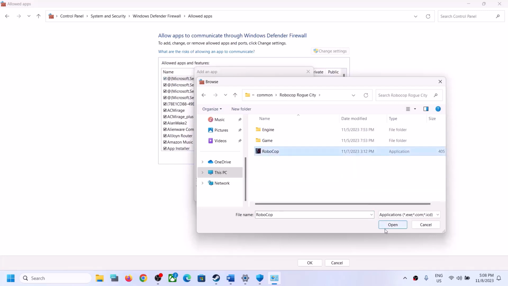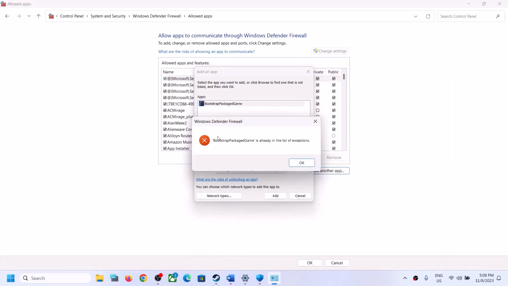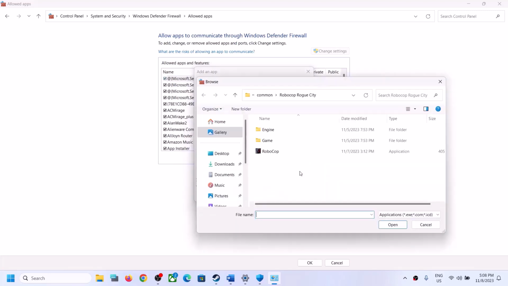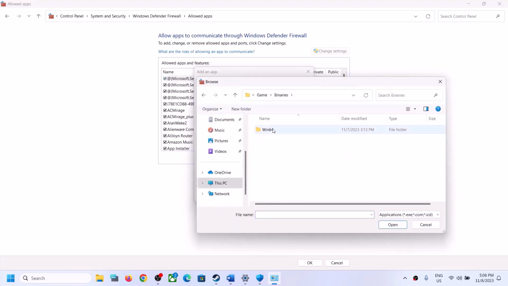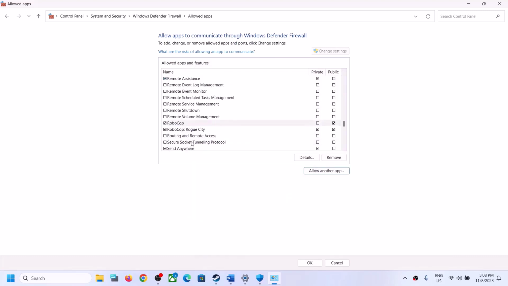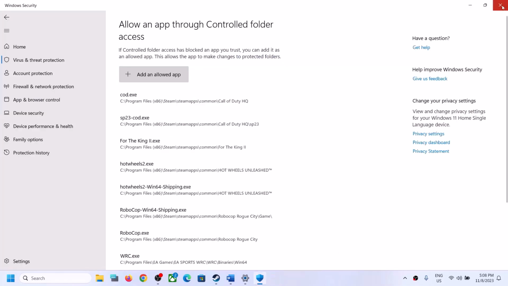And then select the game exe file, click on open, click on add. In my case the game is already added. Again click on allow another app, click on browse and then open the game folder, binary is Win64. Select this exe file, click on open, click on add. Now once the game is added over here, click on OK and then launch the game and then check.